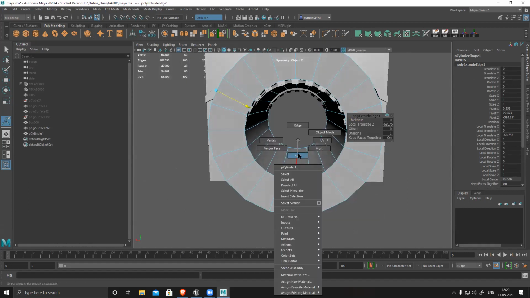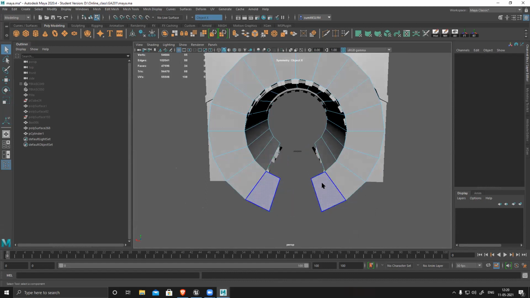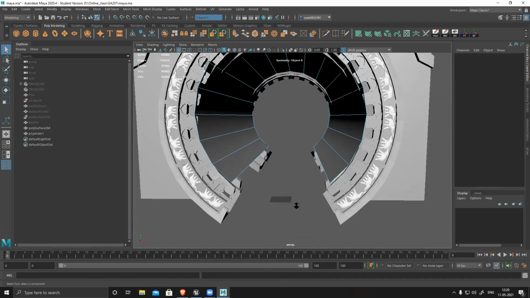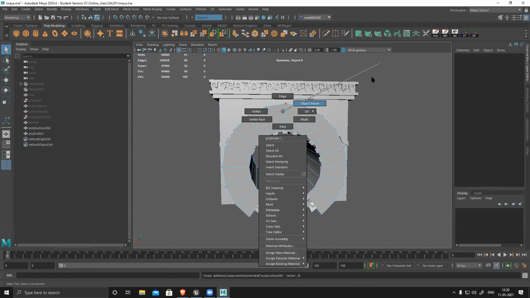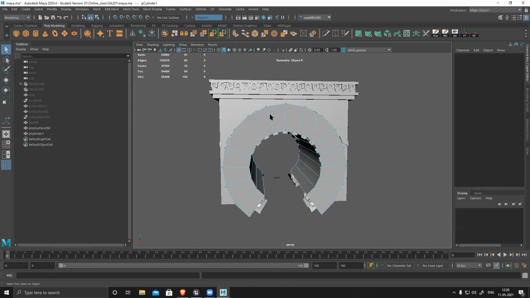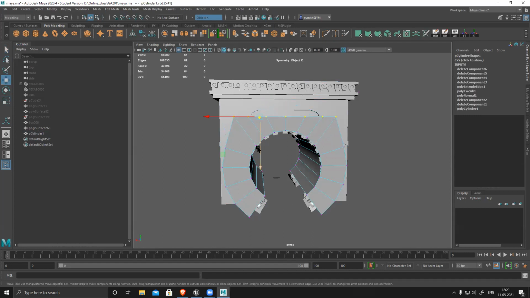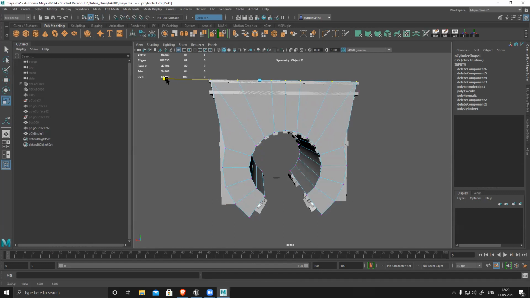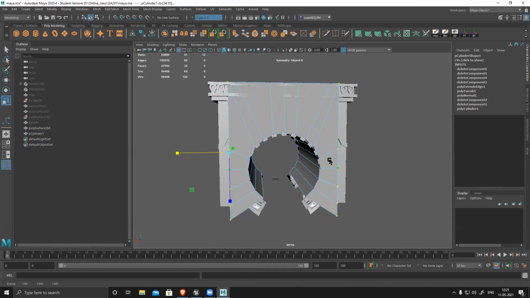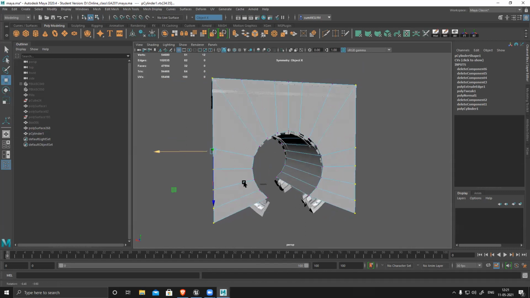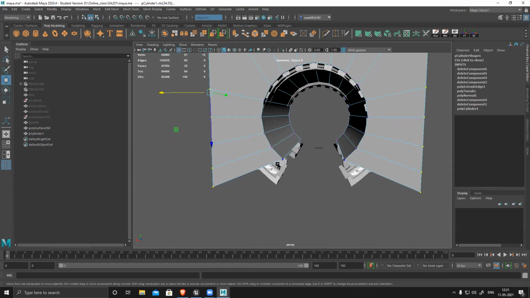This base has nothing, so I'll delete it. And this part is anyway underground.